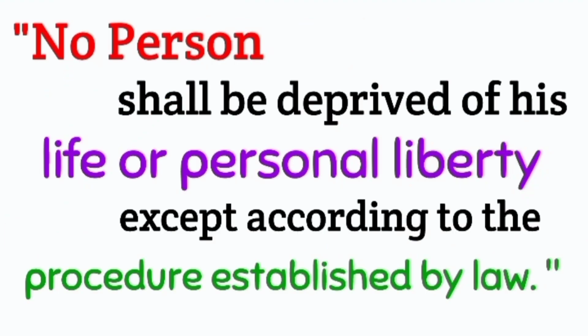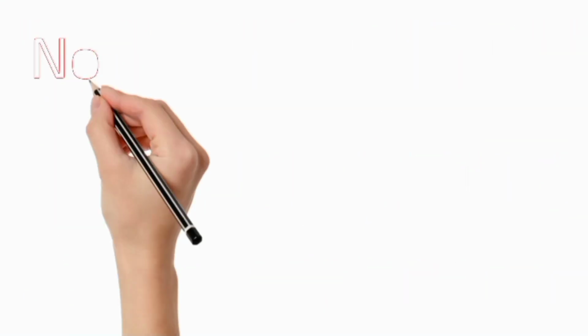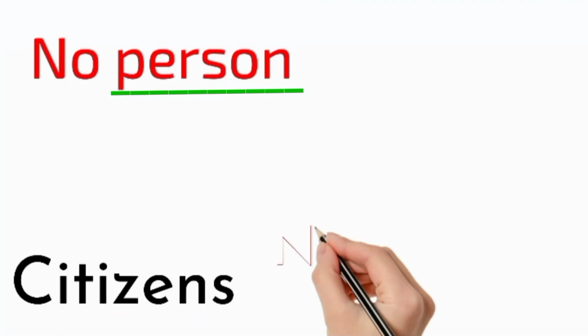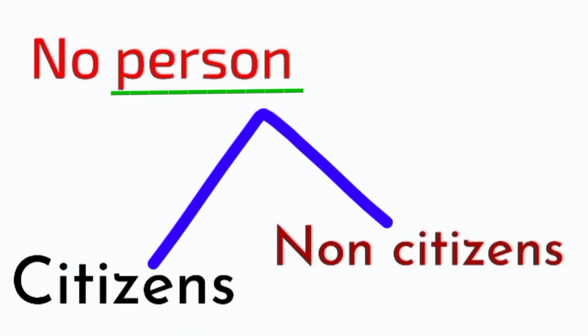Article 21 says that no person shall be deprived of his life or personal liberty except according to the procedure established by law. That means through a valid procedure established by law, life or personal liberty can be taken away. Article 21 begins with "no person." The term person includes citizens as well as non-citizens. Thus, Article 21 is applicable to all persons, be it a foreigner or a citizen of the country.